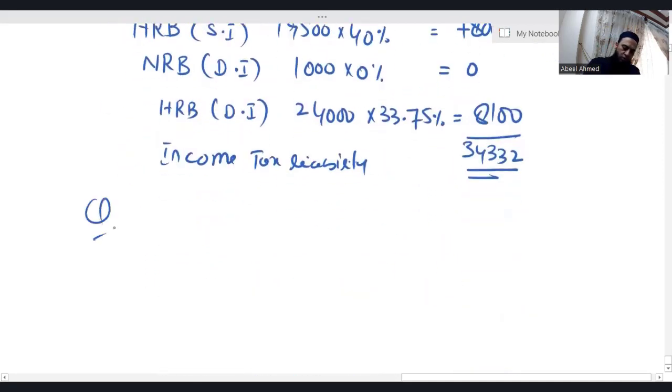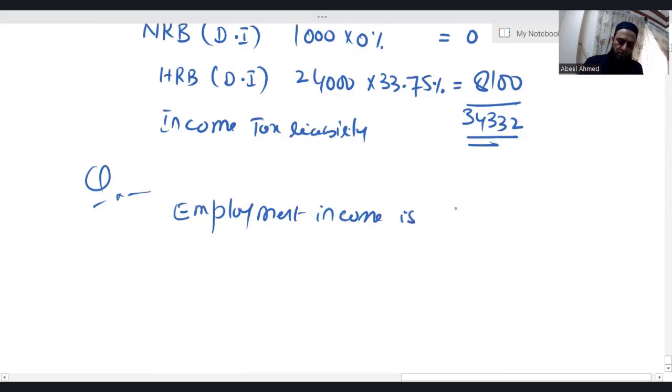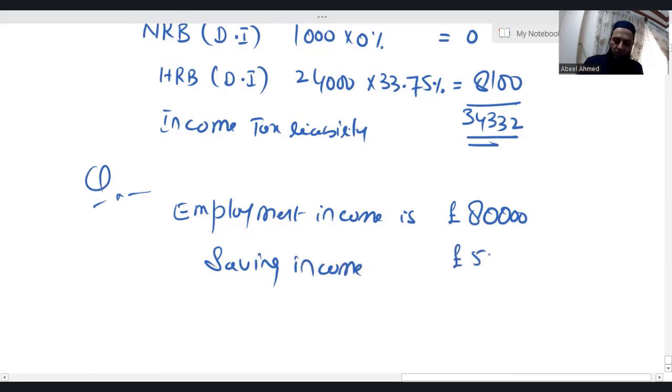Now let's see one more question. Employment income is, let's say, 80,000. Saving income is, let's say, 50,000.